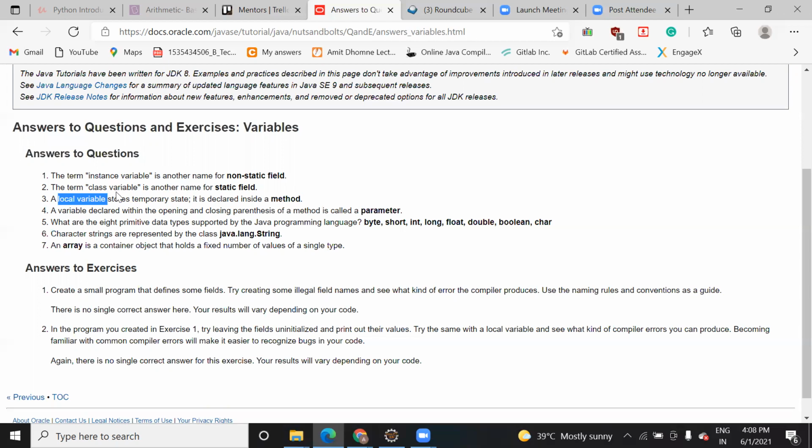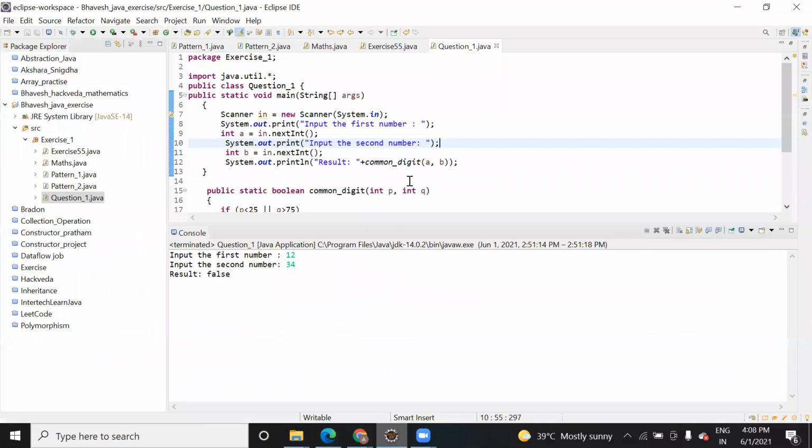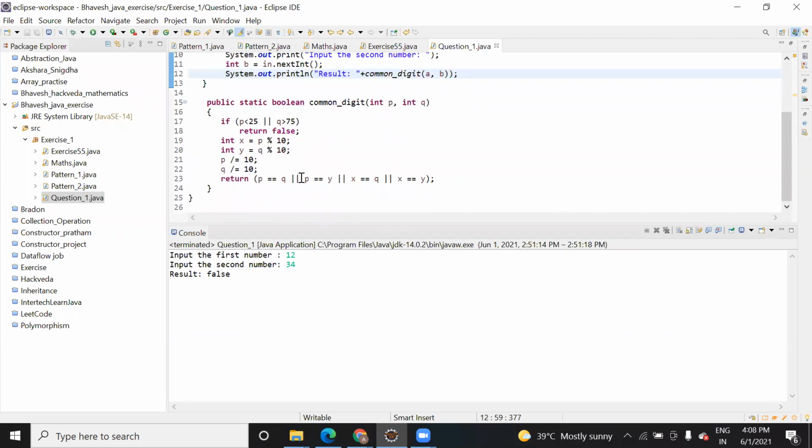Class variable means that you declare at the main function, like here, you can see this is your class variable that you declare inside this main. But now, suppose you create an object of the class. Suppose the name of the class is Question1. You create it like this: q equal to new Question1. So are these instance variables or class variables?